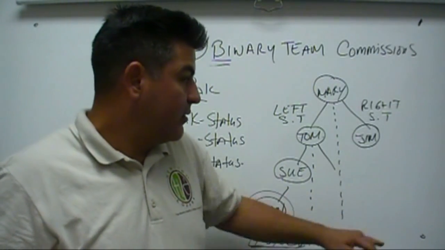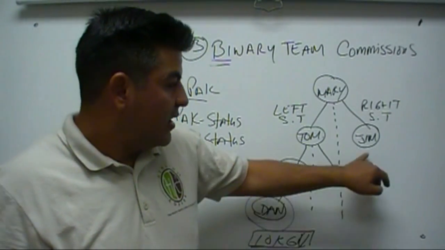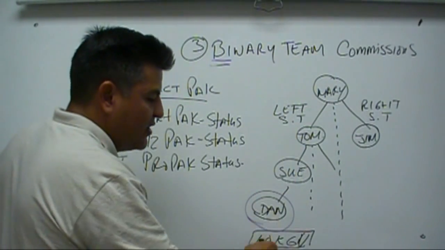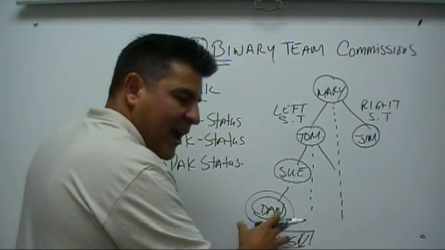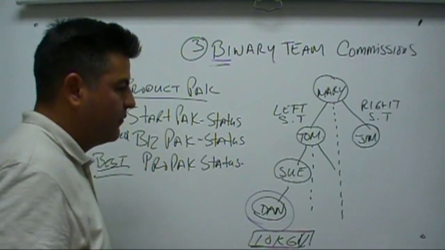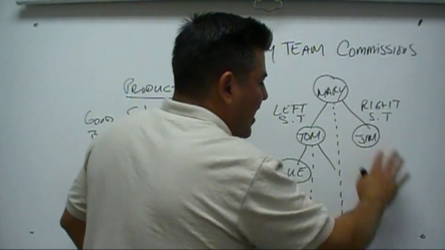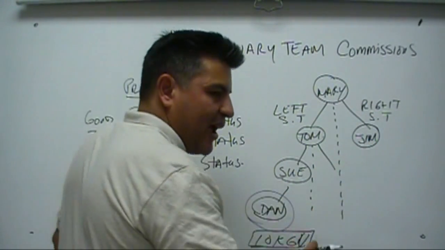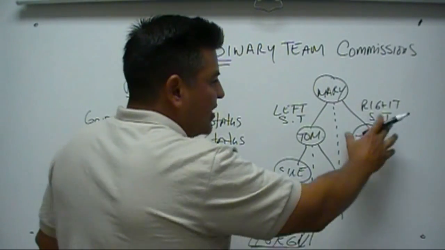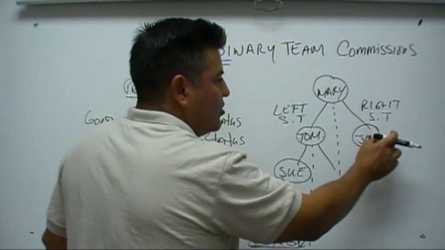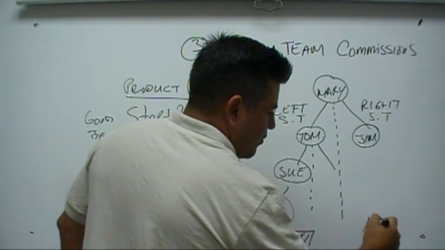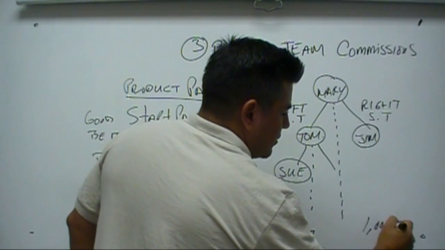And then you have, in this leg, between Tom, Sue, and Dan, 10,000 of group volume. You can have many more people underneath here, but at the end you have 10,000 of group volume. On the right organization, underneath Jim, you have other people as well, left and right. But the total amount in your right sales team, let's put 1,000. 1,000 of GV.